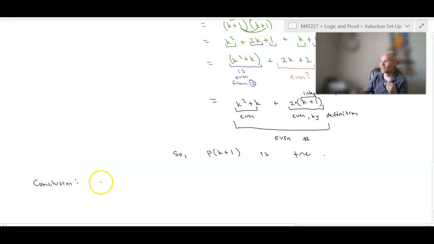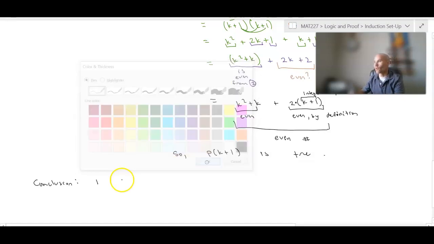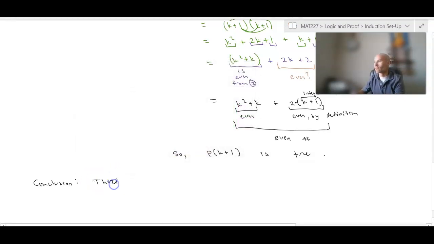The conclusion is, therefore, n squared plus n is even for every positive integer n. We are done.